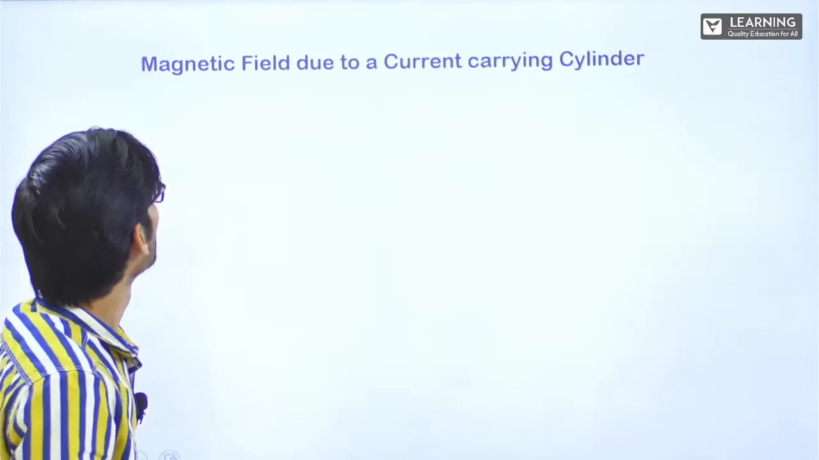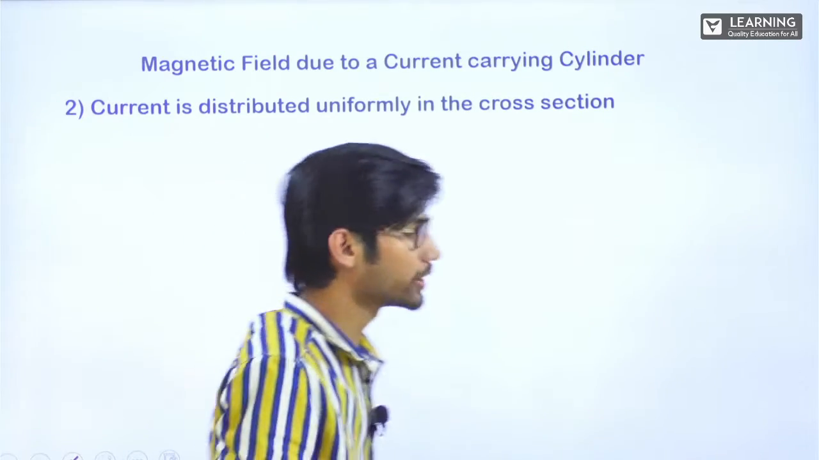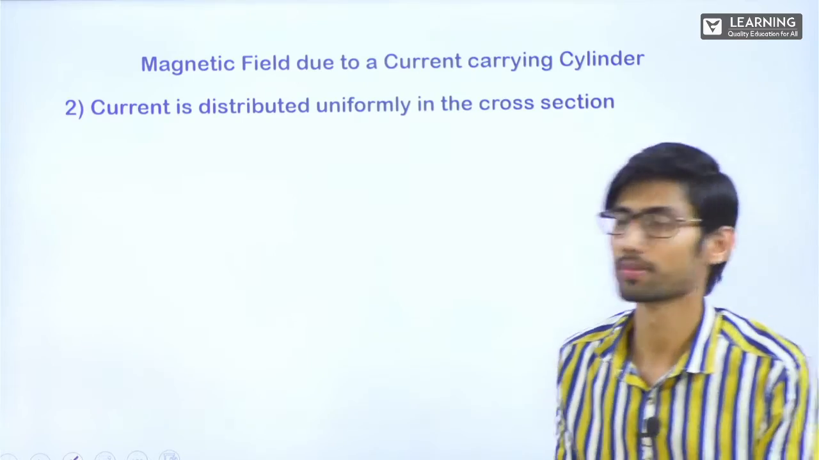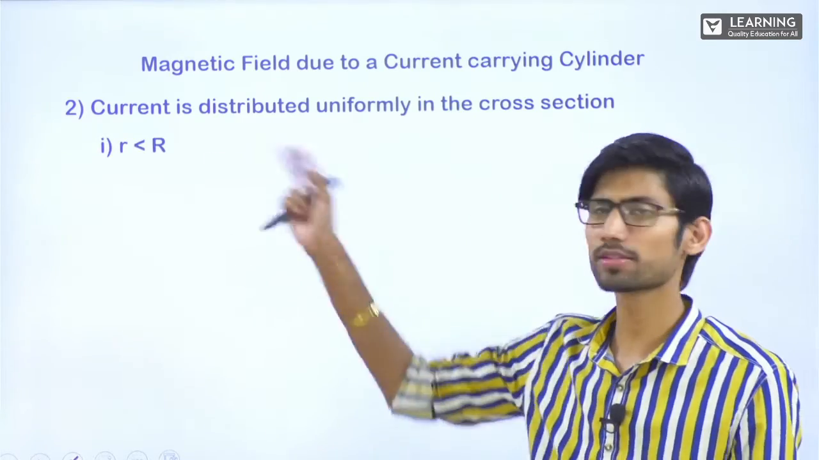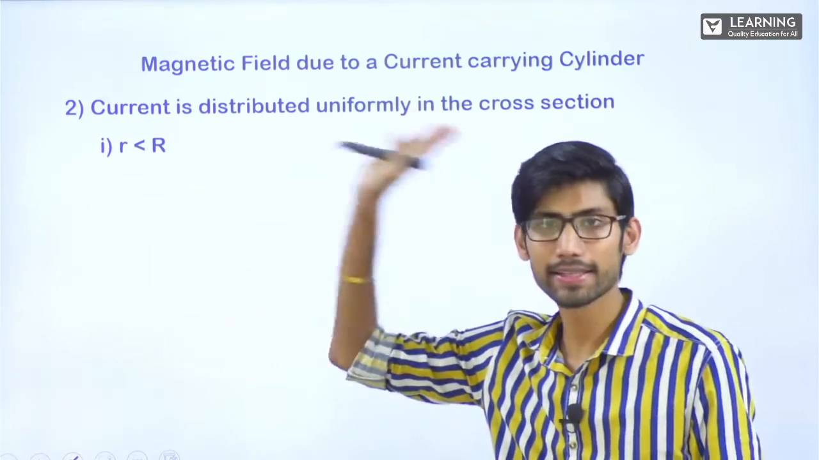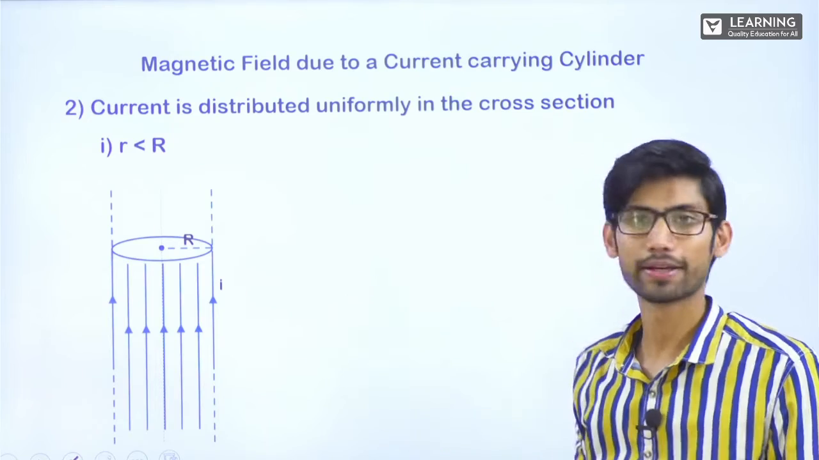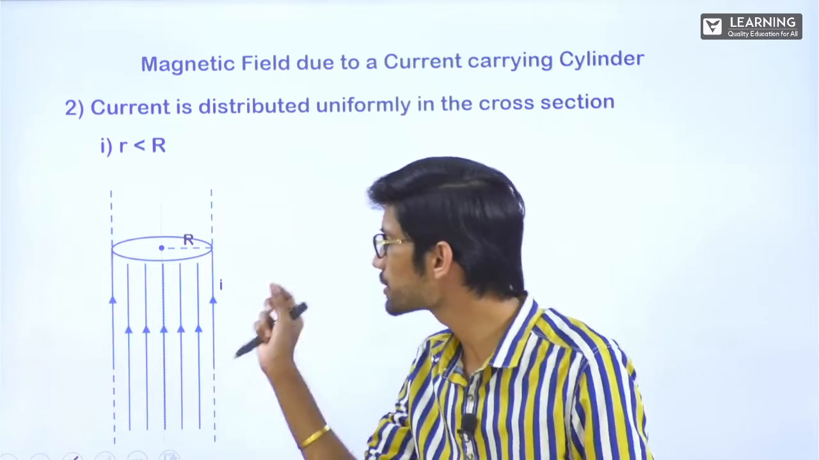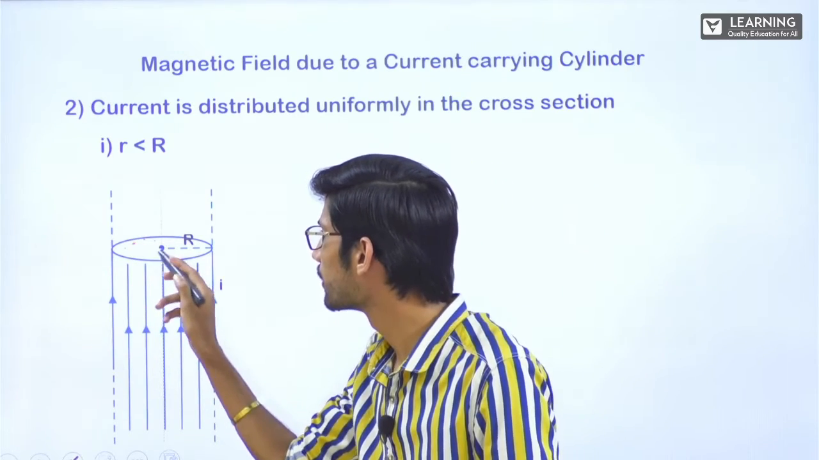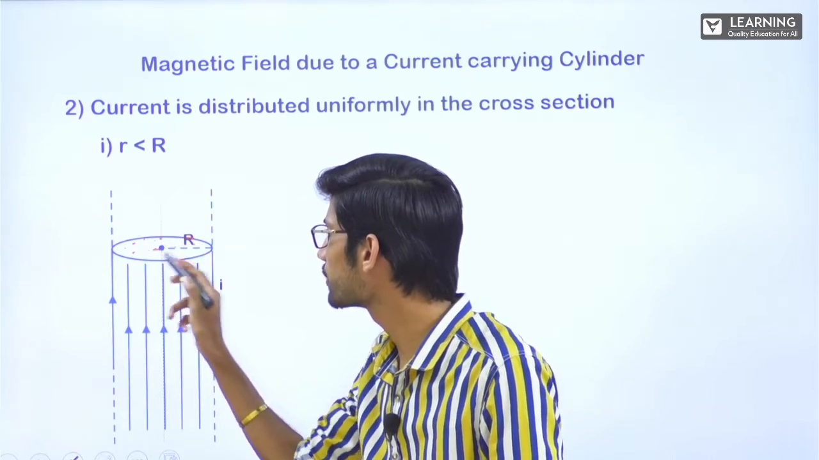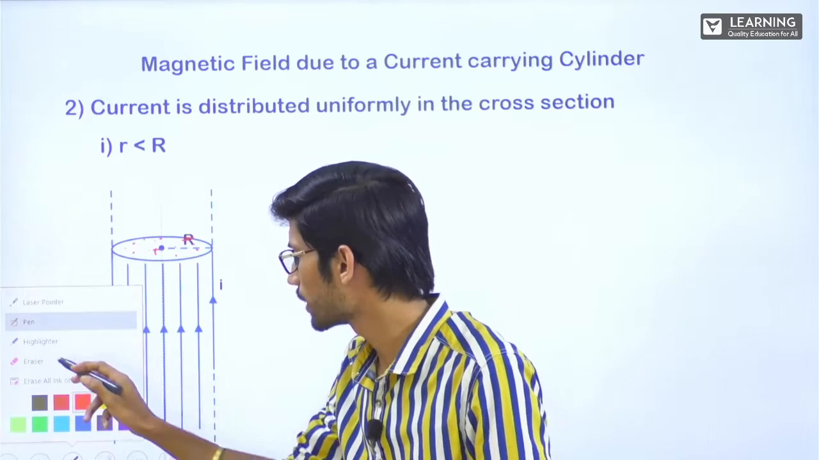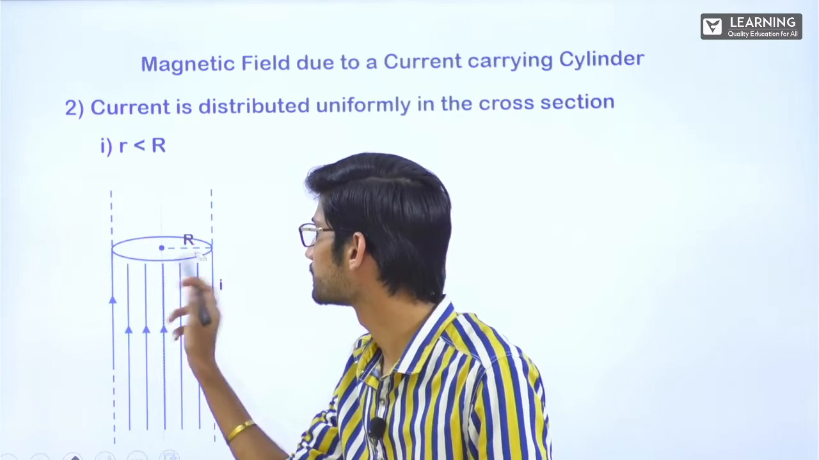Next, current is distributed uniformly in the cross section. So now, the first case is where the point is inside the cylinder, okay? So this is the cylinder. Now this time the current is distributed completely inside. The wires, if you see from here, will be like this. I'll make the top view, you'll understand.